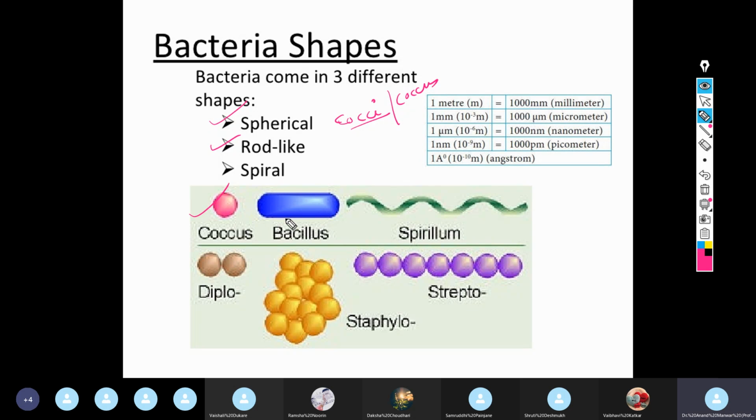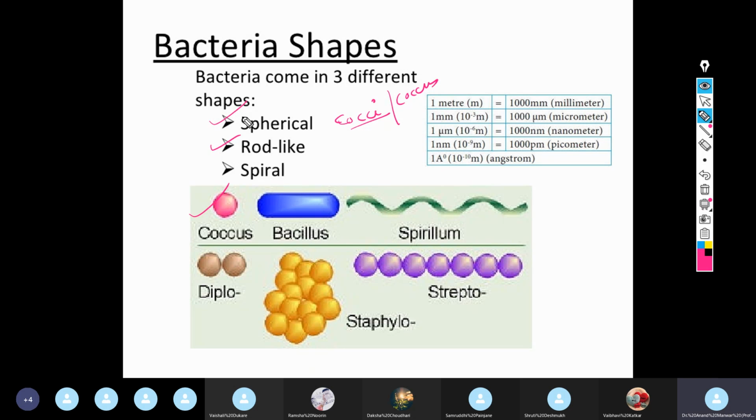Now in this also there is variation. Some rods are with flat ends, some with curved ends, and some are comma-shaped. So all these different types of morphological differences you can find.